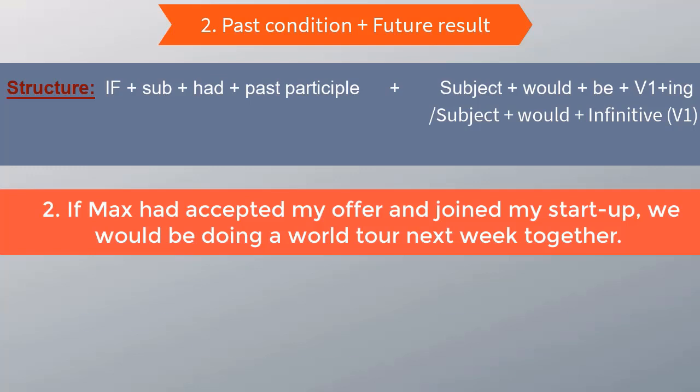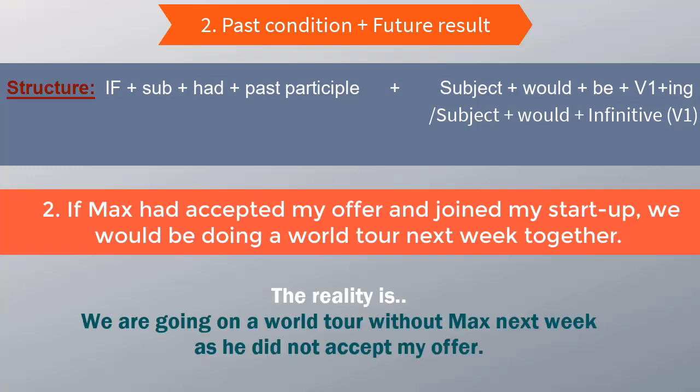No. The reality is we will be going on a world tour without Max next week because he did not accept my offer and join my startup that day. That is the reality. But let's imagine something opposite. If he had accepted my offer and joined my startup that day, we would be doing a world tour next week together. That is something I'm imagining.